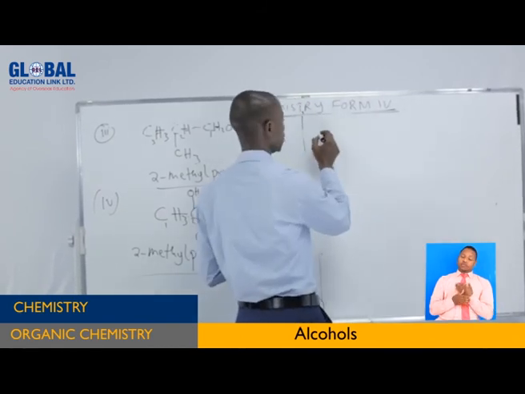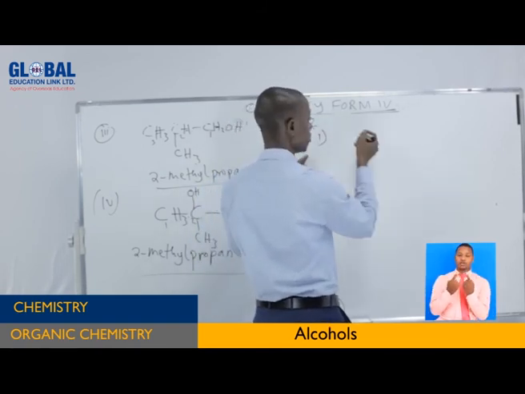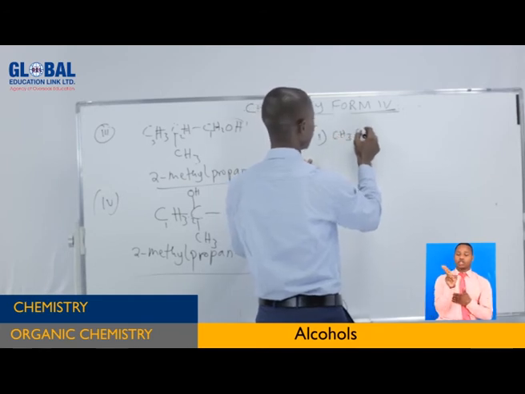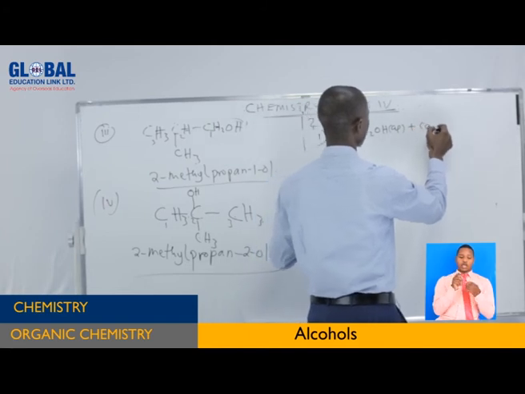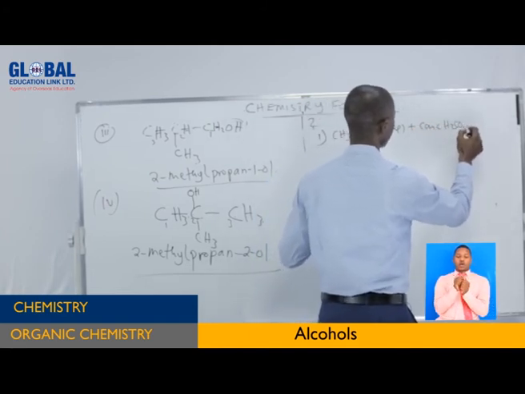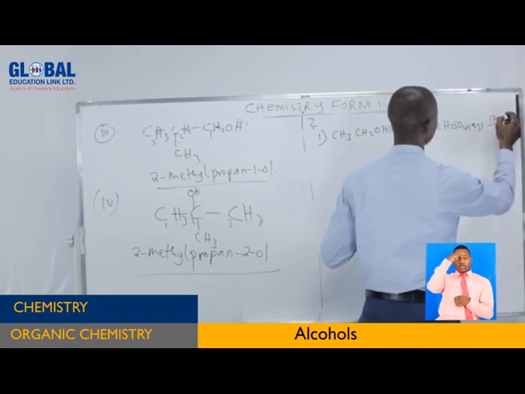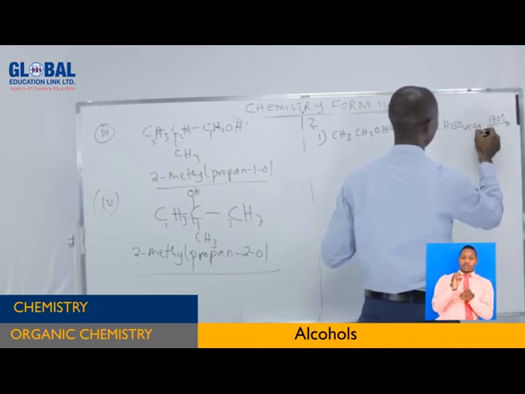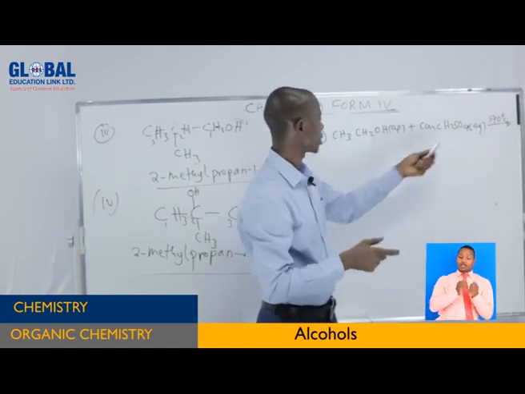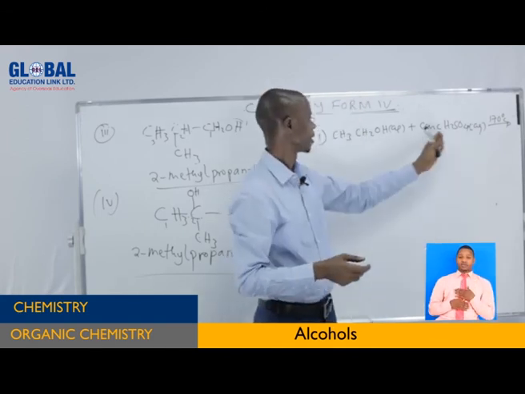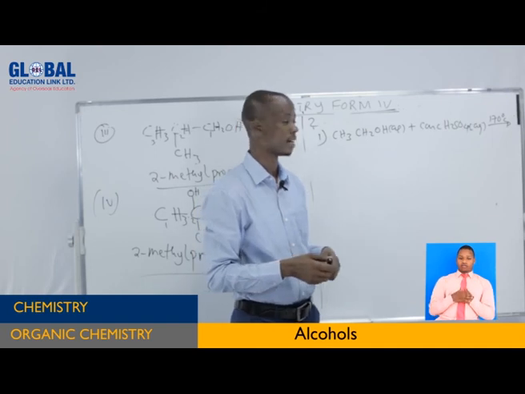So here, Roman 1 is talking about CH3CH2OH reacting with concentrated sulfuric acid. The temperature is 170 degrees Celsius. What happens in this reaction? Concentrated sulfuric acid can be used as a drying agent. So this is a dehydration reaction.